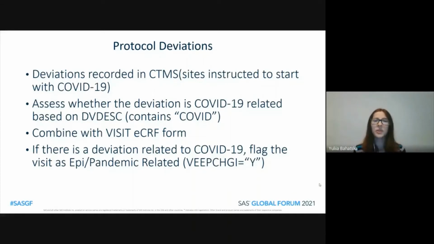Protocol deviations were recorded in CTMS, and the sites were instructed to start the description of the deviation with COVID-19 if the deviation was related to COVID. This later helped us to assess whether or not the deviation has been related to COVID. Afterwards, we combined this with the visit eCRF form, and if at a given visit there was a deviation related to COVID-19, we flagged it as pandemic-related.